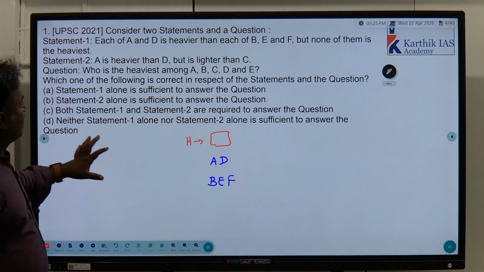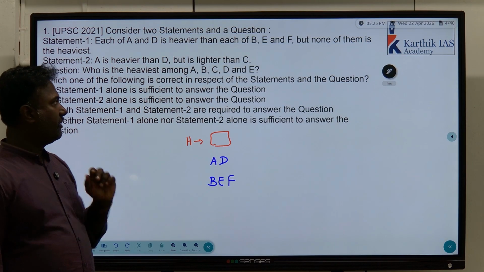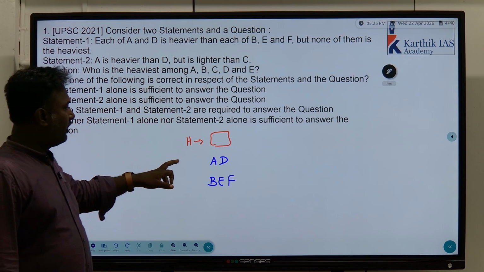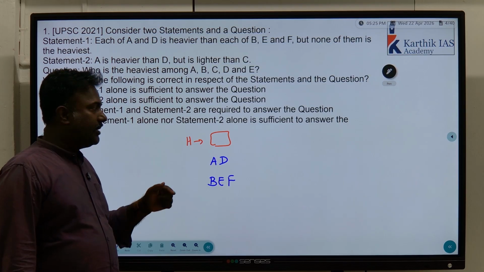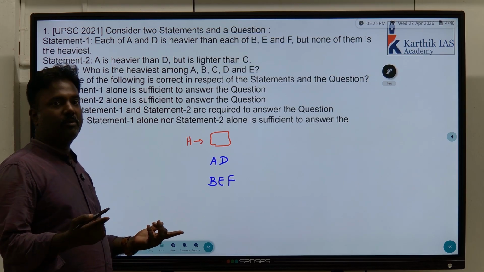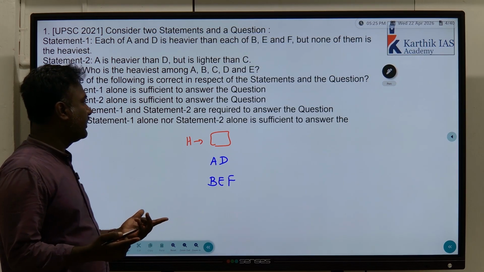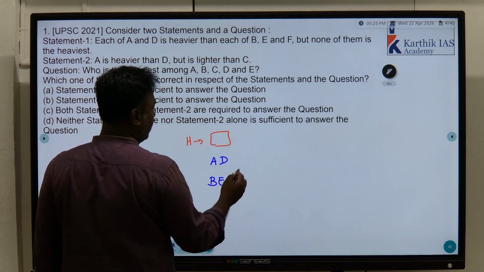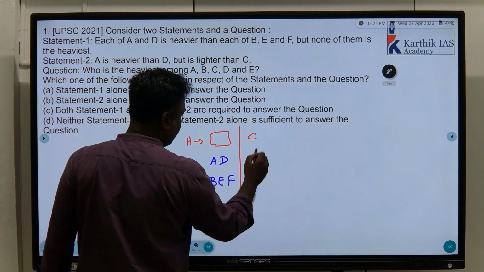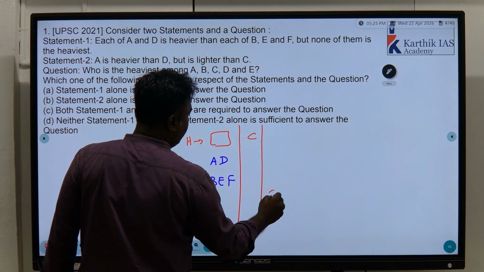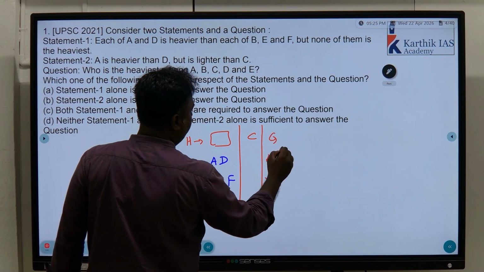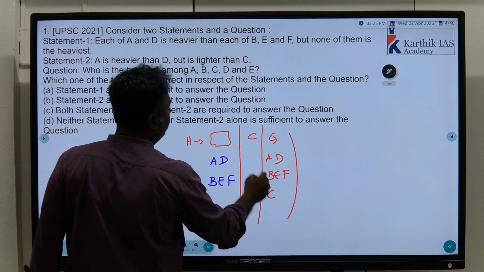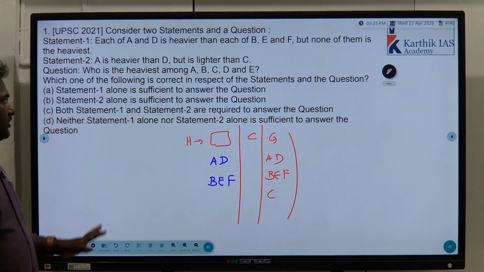So now with this statement, are we able to answer the question, if A, B, C, D, E, among them? See, obviously A, D, E are not heaviest. But C may be heaviest, or if there is one more person G, then we can't say, right? C may be here and G may be here. There are two possibilities. Or C may be here, AD will be here, BEF will be here, and G may be possible. So now we can't say who among A, B, C, D, E is the heaviest. So statement 1 alone is not sufficient to answer this question.